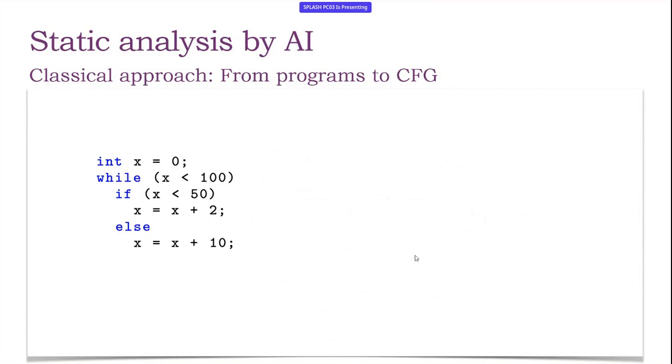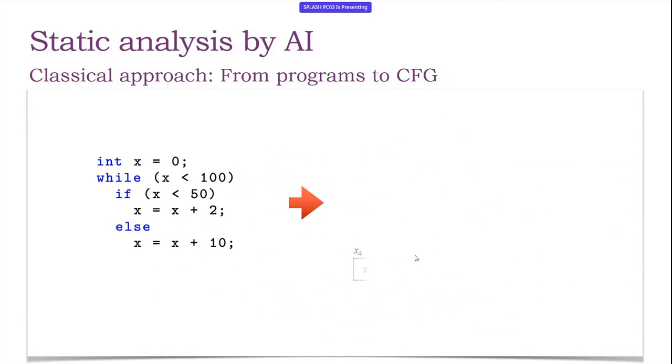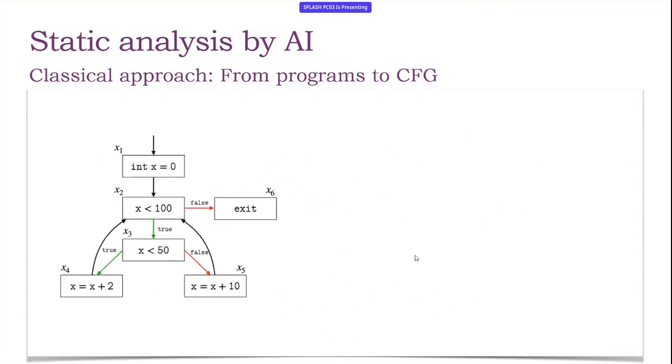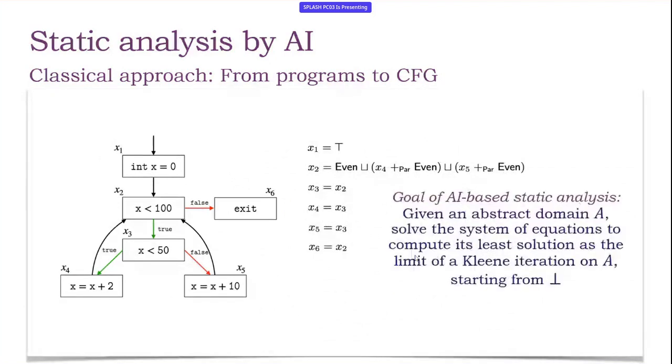Static analysis is just a way of automatizing this abstract computation on this data. We introduce static analysis again very briefly, but on a toy example, which will be our running example. We have this program with a loop and a branch. When we perform a static analysis, the first thing to do is to build the control flow graph. Once we have our control flow graph, we have to associate with each program point an equation, which allows us to derive the abstract information that we have at that program point.